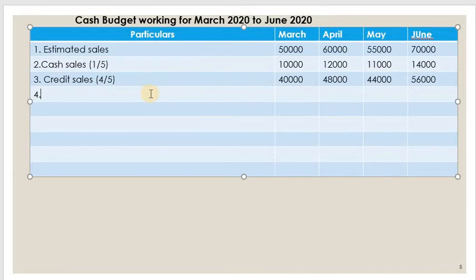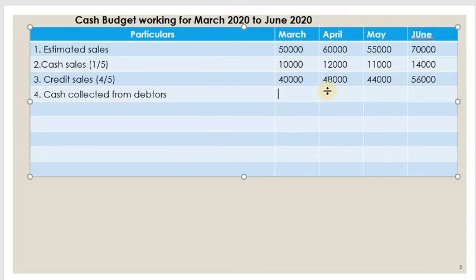So let us write down first, cash collected from debtors. Here 1 month credit is there, that's why it will be paid in the next month.